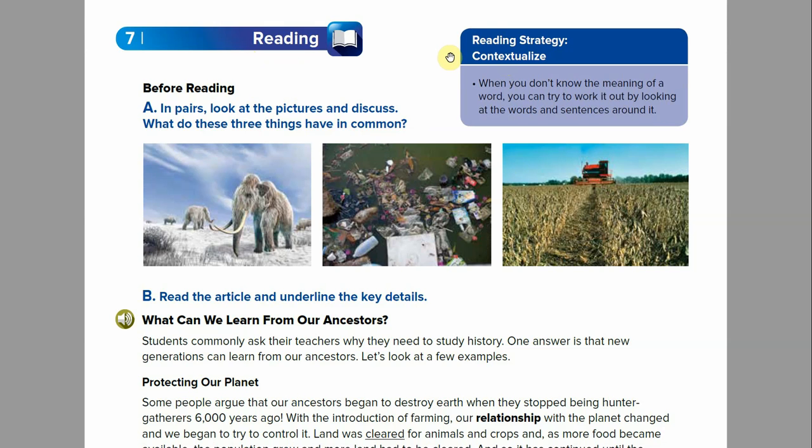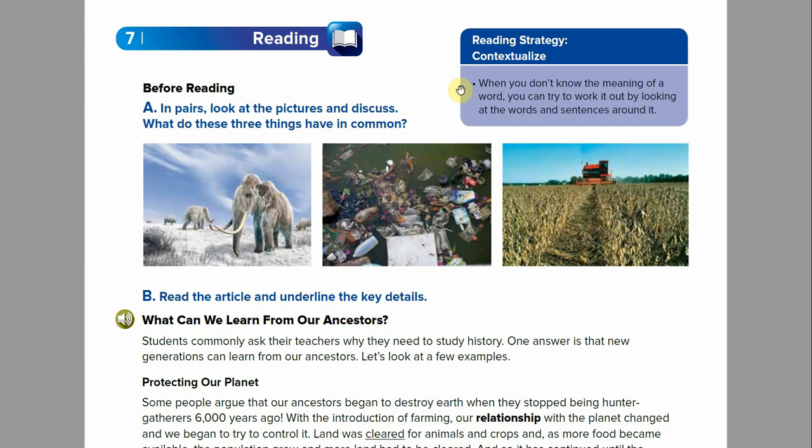The reading strategy says contextualize. In the listening section, this was also the strategy. So, what does contextualize mean? If you remember from section 4, contextualize is a fancy word that means use the context. It's the same principle in listening as it is in reading. So when you don't know the meaning of a word, you can try to work it out by looking at the words and sentences around it. That's just a long way to say use the context. Always use the context. All right?